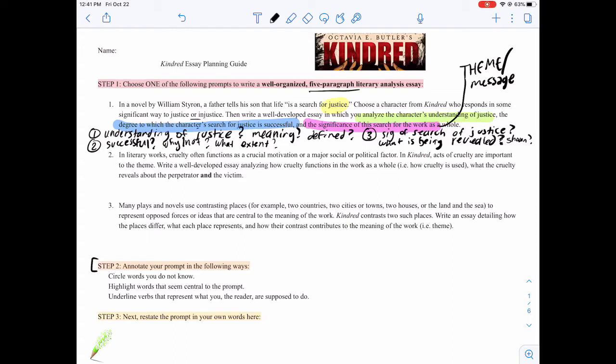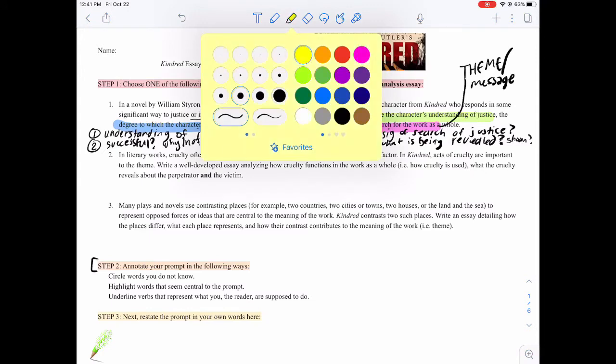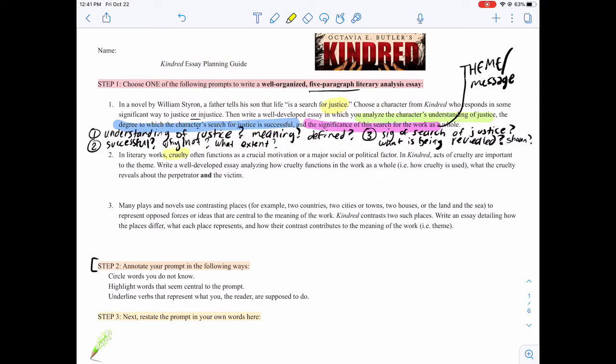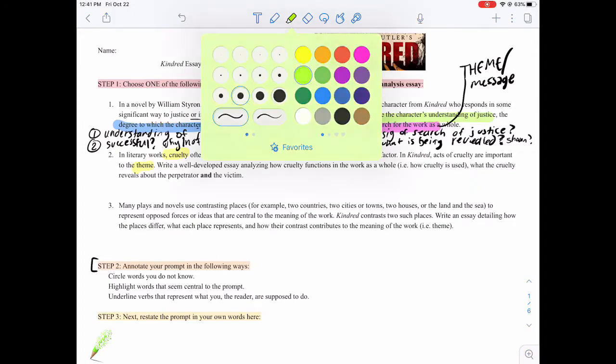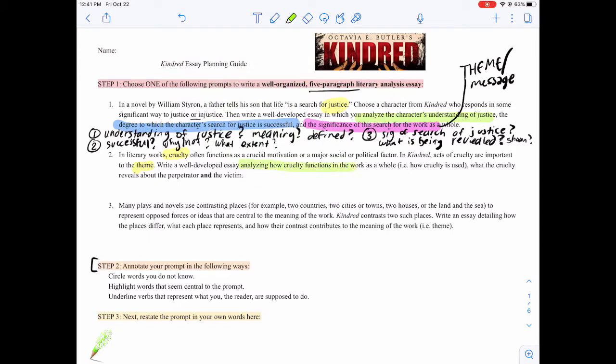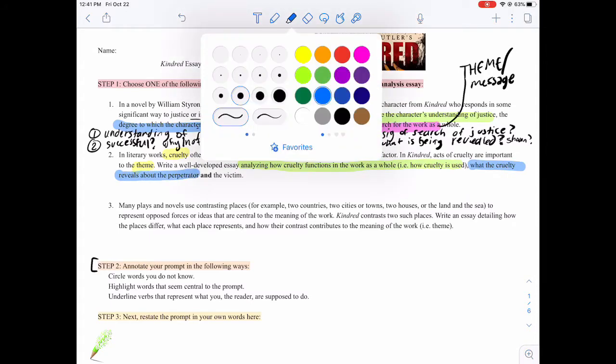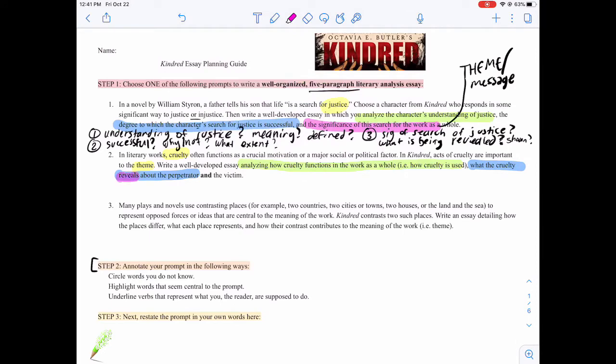The second prompt is talking about cruelty. So in literary works, cruelty often functions as a crucial motivation or major social or political factor. In Kindred, acts of cruelty are important to the theme. Write a well-developed essay analyzing, so this would be your first part, how cruelty functions in the work as a whole. So how is it used? You would also be analyzing what the cruelty reveals about the perpetrator, and what the cruelty reveals about the victim. So if you choose this prompt, you're thinking all about cruelty.